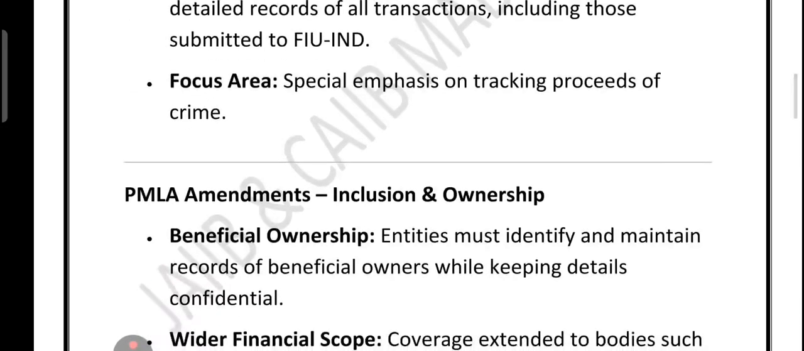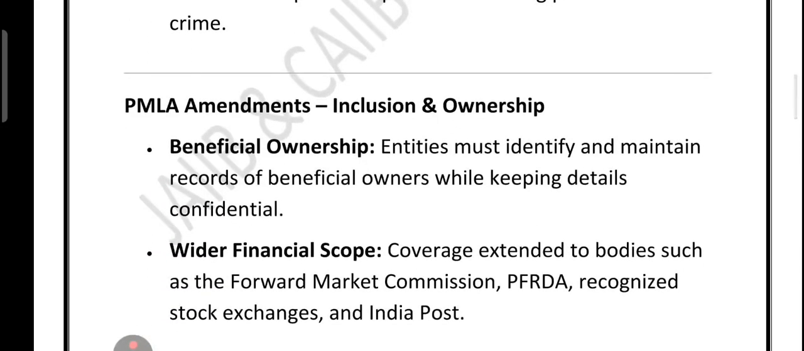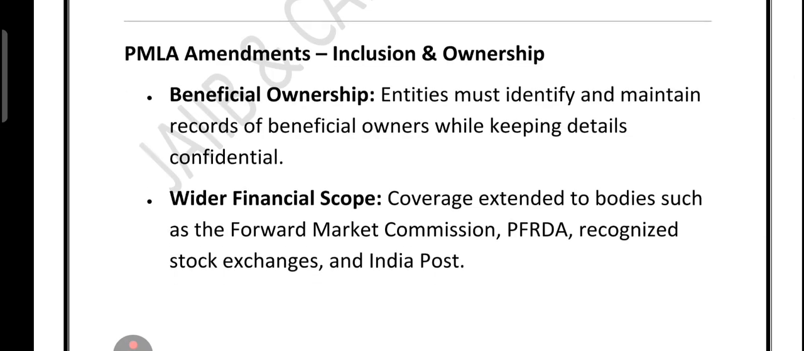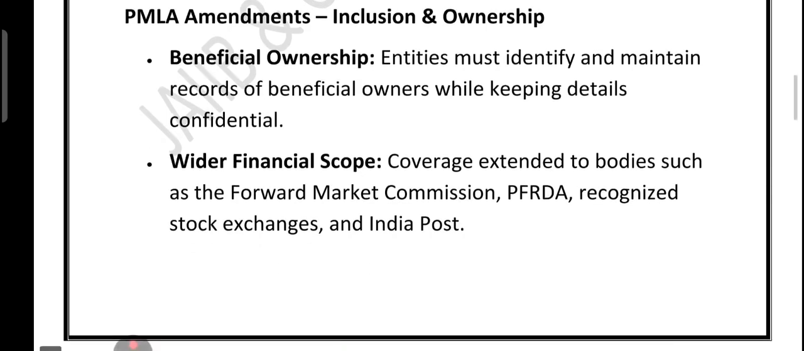Coming to the PMLA amendment, inclusion and ownership. First of all, we have beneficial ownership. Every entity must identify and record who the real owner is, but keep this detail confidential. Then we have the second point, wider financial scope. Not just banks, but also the Forward Markets Commission, PFRDA, recognized stock exchanges, and even Indian Post now fall under PMLA.